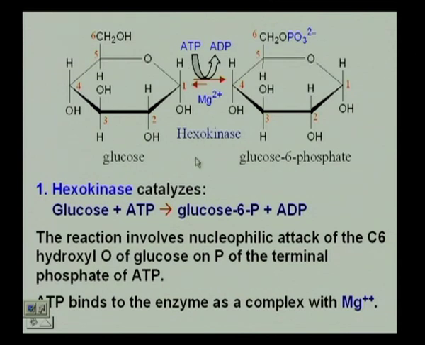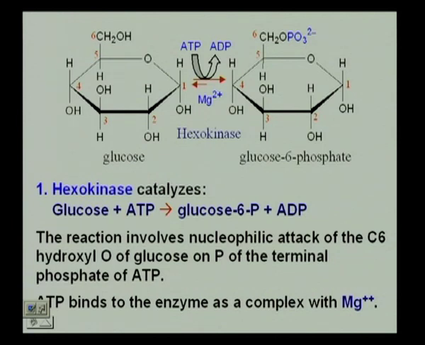In this case, the enzyme that is involved is hexokinase. Hexo means it is going to act on a 6-membered sugar ring. It is a kinase because it helps in the transfer of the phosphate, and the ATP binds to the enzyme as a complex with magnesium.